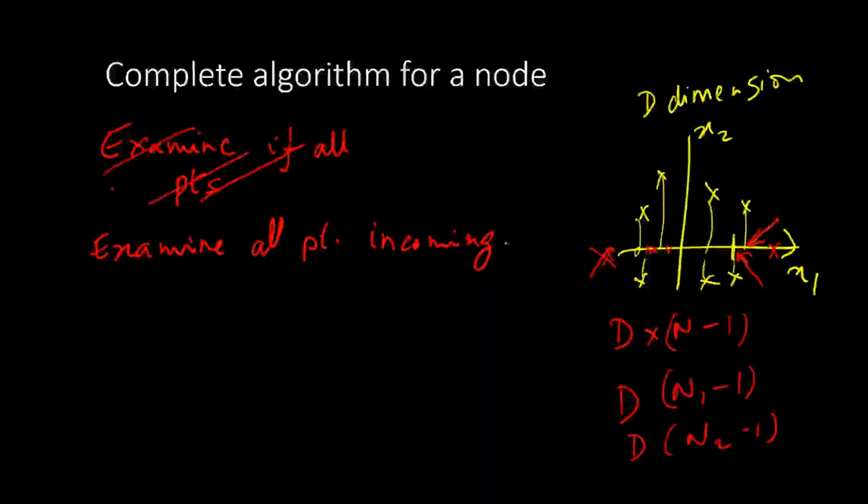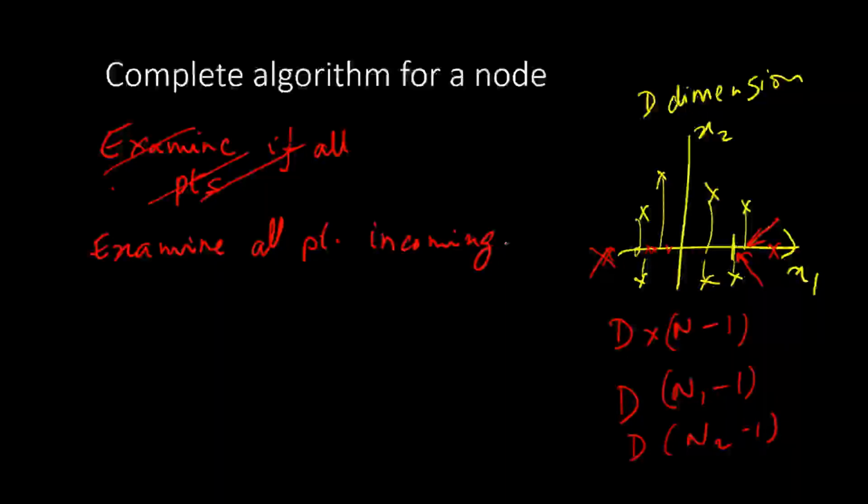If pure, then label and terminate. Else, find xi and theta j to maximize average purity or minimize average impurity.